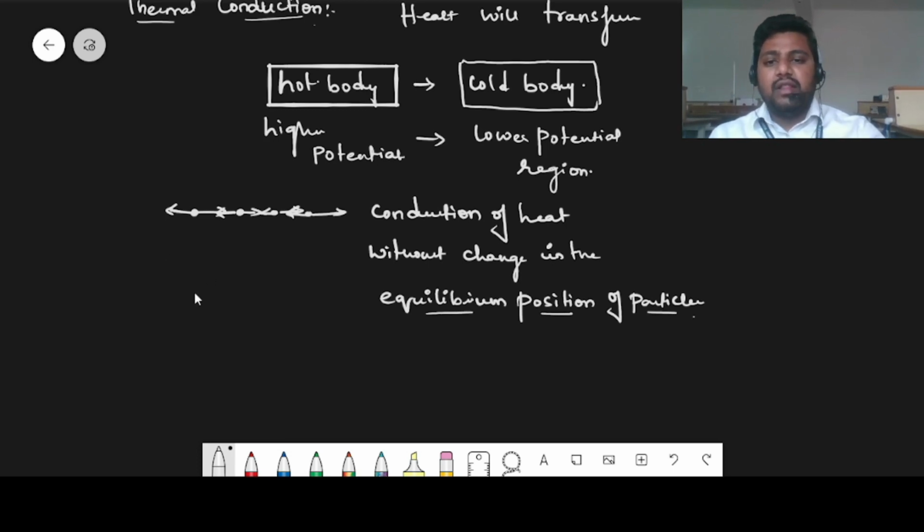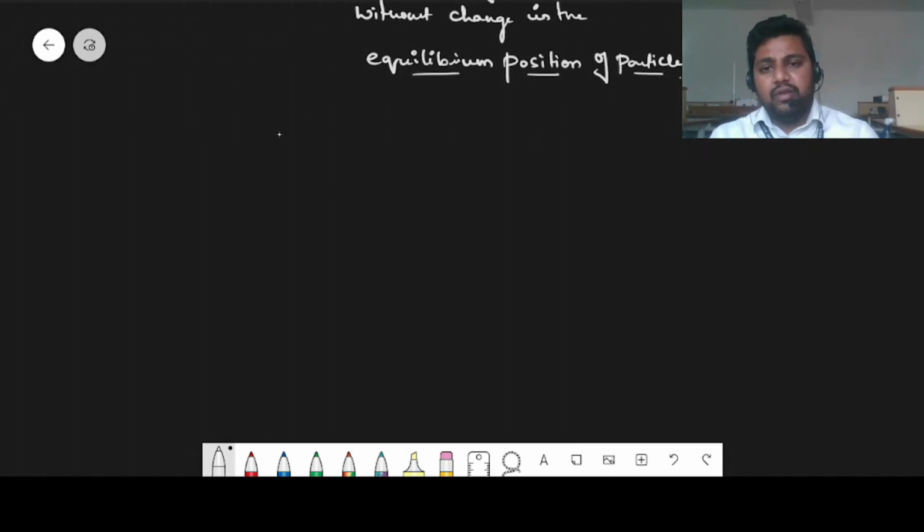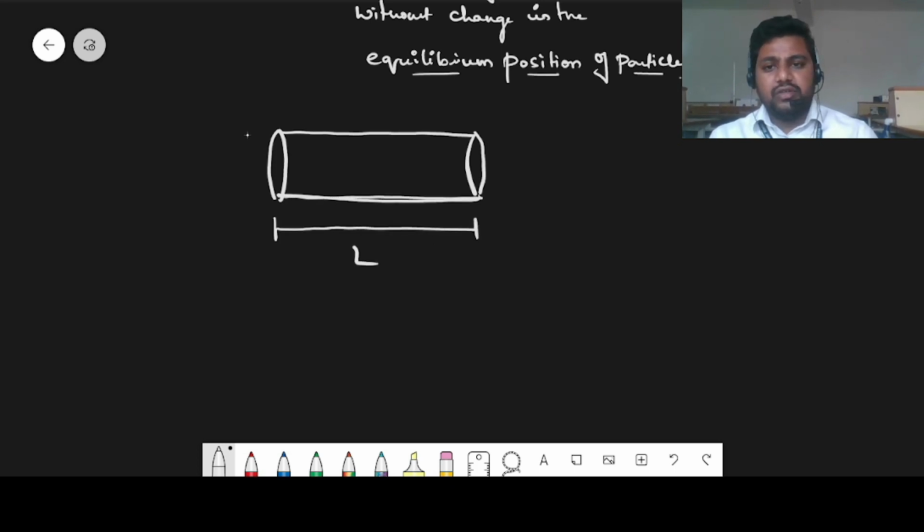Now experiment shows that if I take a rod of length L and area of cross section A, maintained at two different temperatures, T1 and T2, and assuming T2 is greater than T1, then heat will conduct.